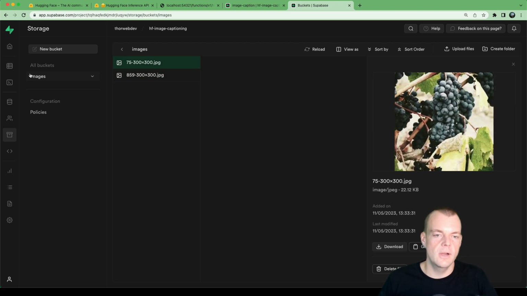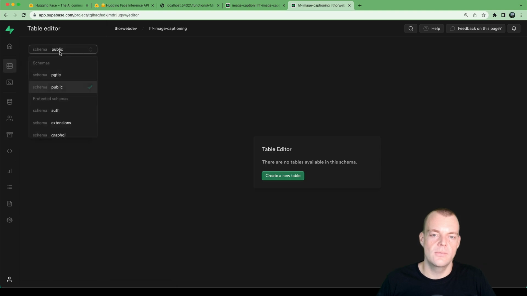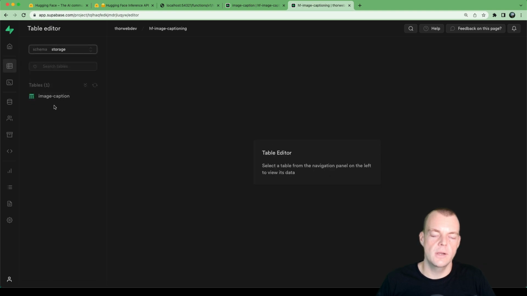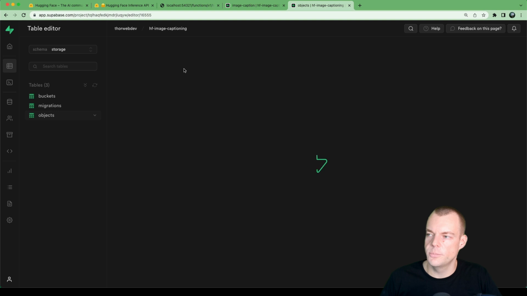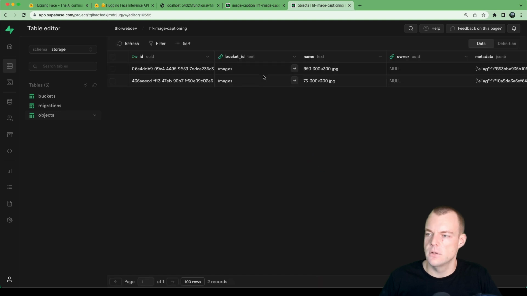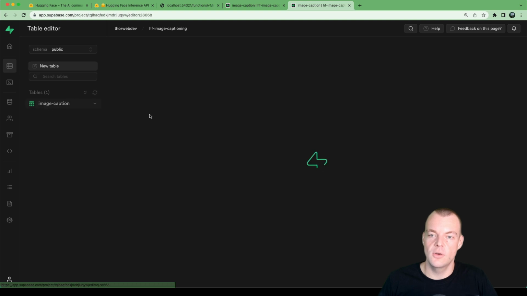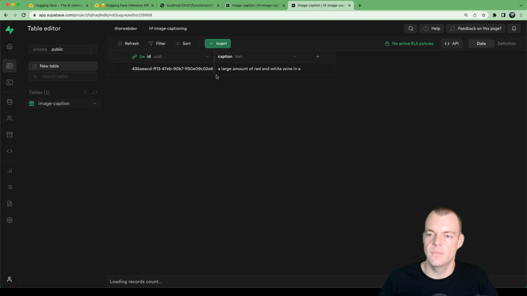So here are our grapes. Now we have in our storage bucket objects, we have the new object in there. Yeah, there's our image. And so now if everything went according to plan, we have a new record. There we are, a large amount of red and white wine in a bottle.